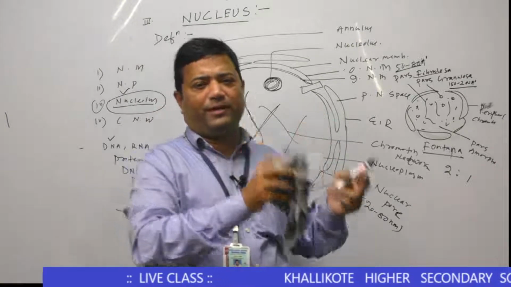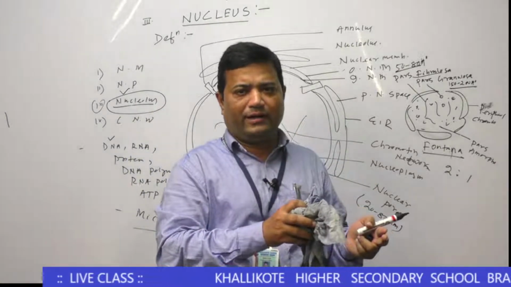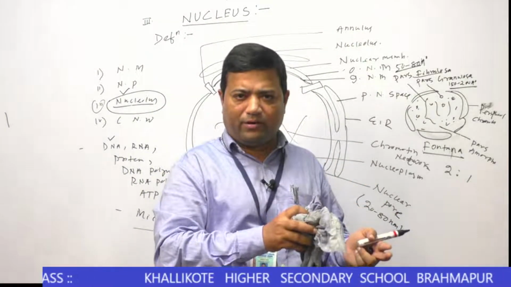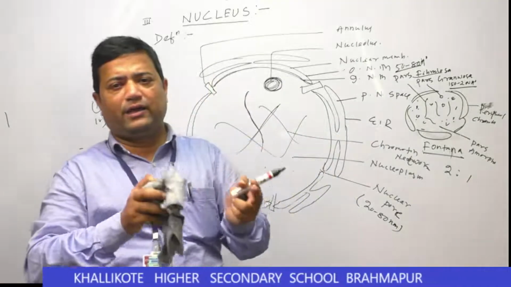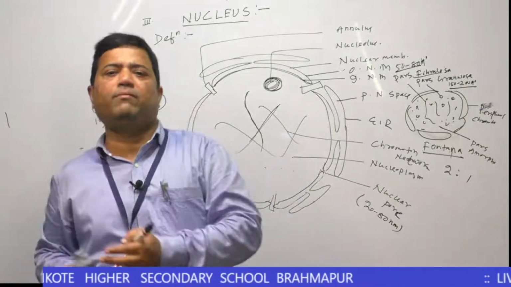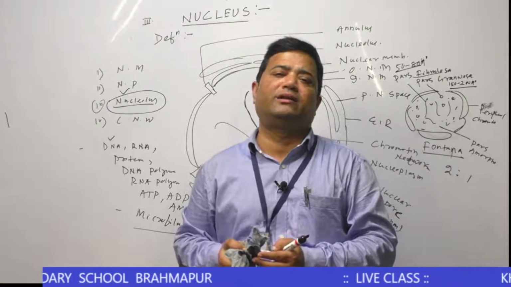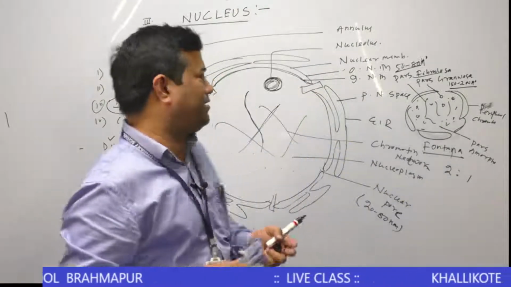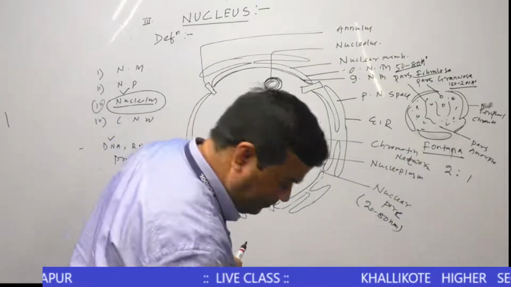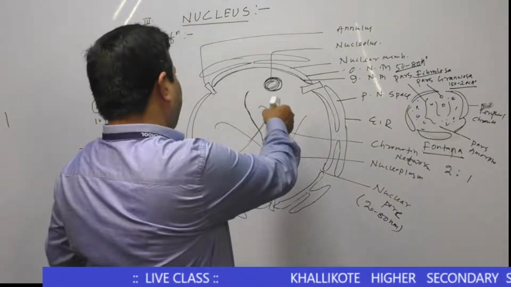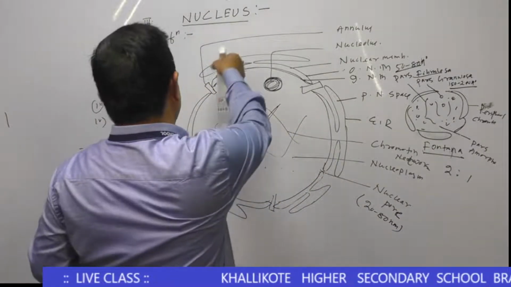In the interphase state, chromatin materials appear, but when the cell goes to the karyokinesis phase, the chromosomes are found in the different phases of karyokinesis. Actually the chromatin material changes into chromosome.